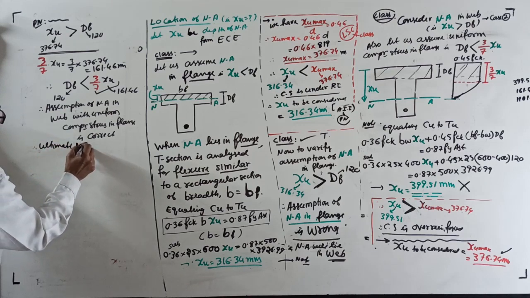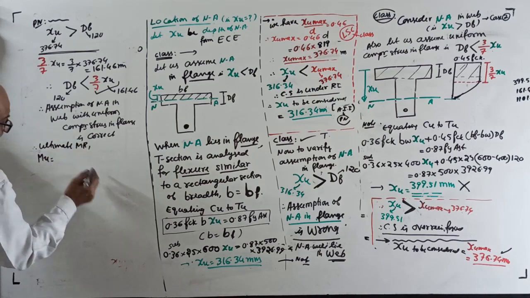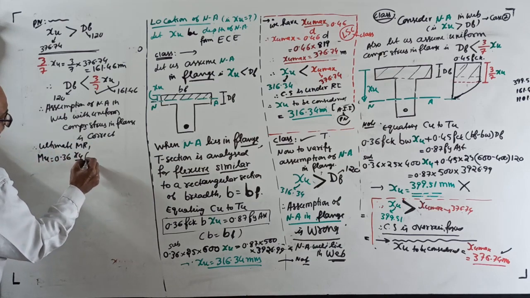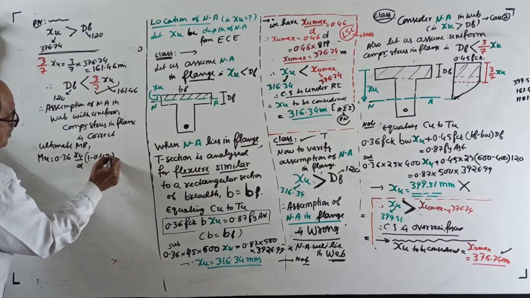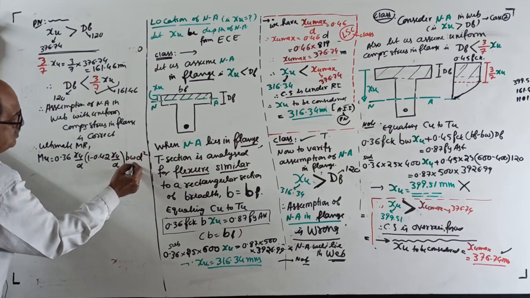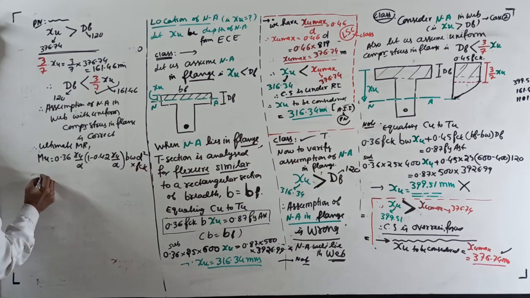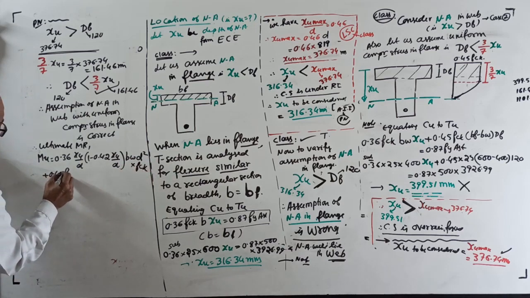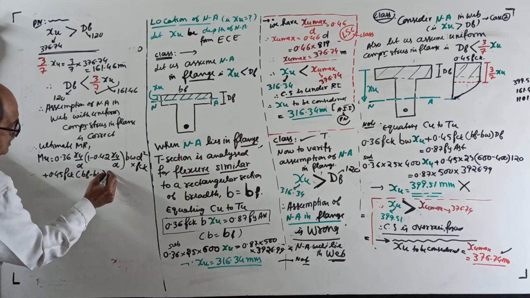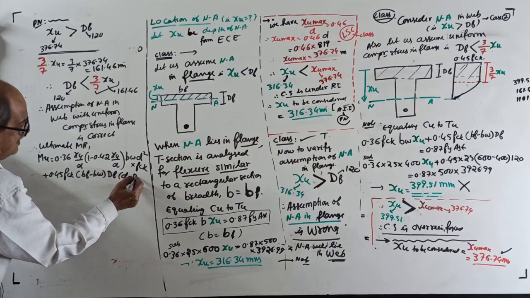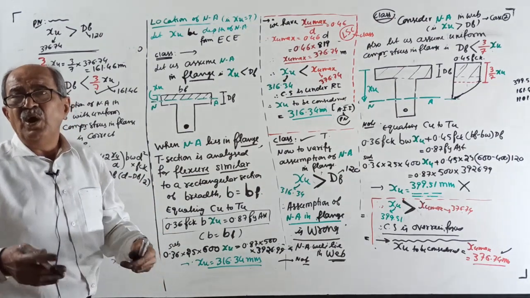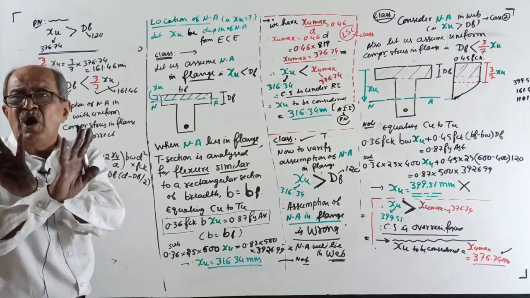Space problem is there. Mu equal to, I will write as much possible, 0.36 into xu by d into 1 minus 0.42 xu by d into bw into d square into fck plus 0.45 fck into bf minus bw into df into d minus df by 2. I am neither seeing here nor seeing there, only writing 100% not by hearted.